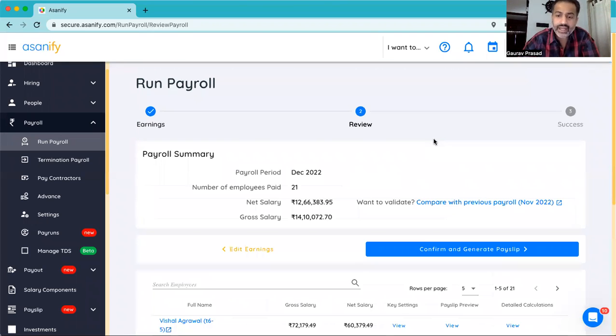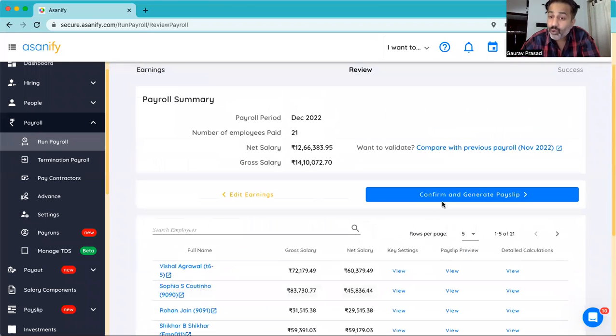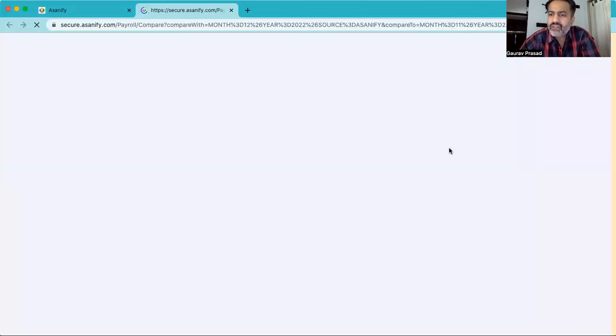It's important to note that as I run the payroll, before I confirm, I can also compare the payroll with the previous month. Now, a lot of times in the company, while finalizing the payroll, I want to be doubly sure whether all the employees are getting paid out correctly or not.